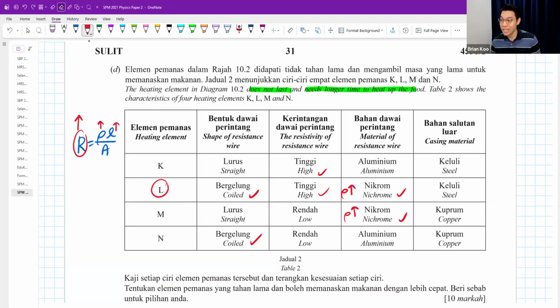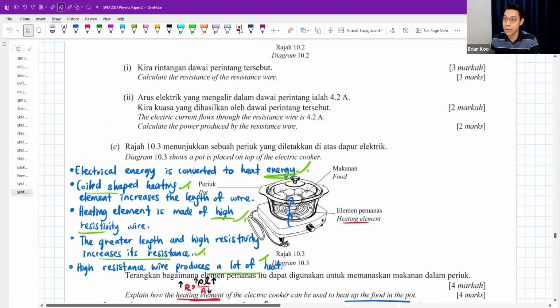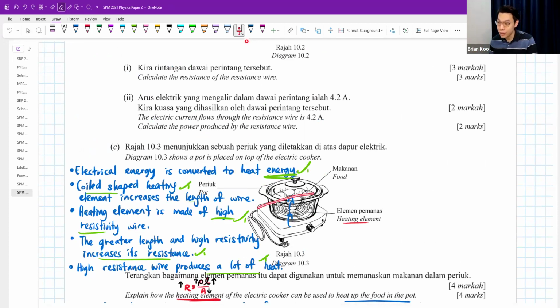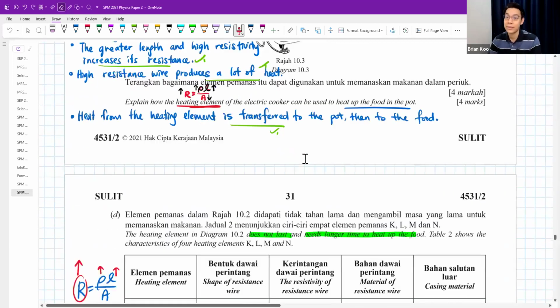Okay. Lastly, casing material. I feel steel or copper both also can, but one thing good about steel is that both are good heat conductors, but steel doesn't rust. Especially stainless steel doesn't rust easily. So you use it as the casing material. The casing is like the cover for the heating element. The heating element is down there, and then I need to cover it with steel, and only then I put my pot on top. Okay, so the clear winner is L.